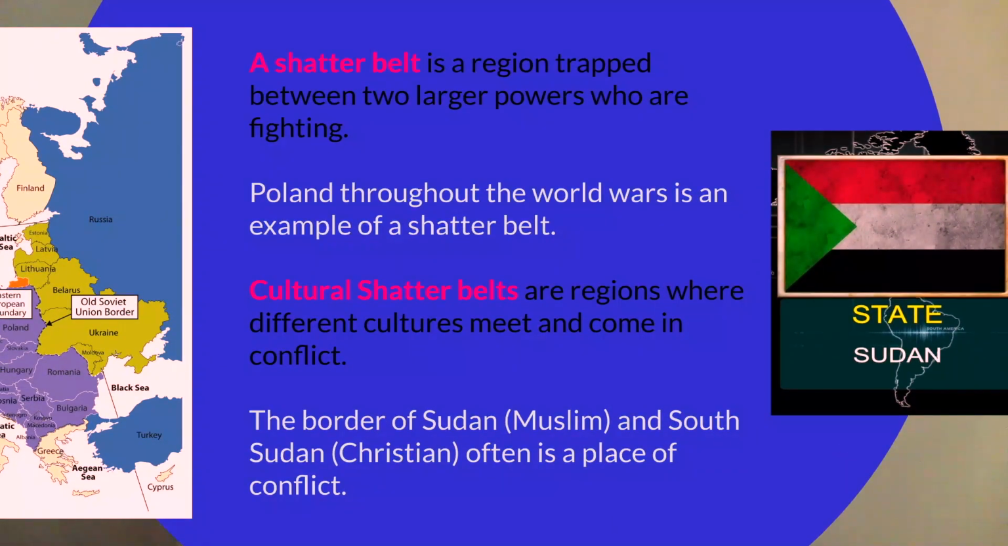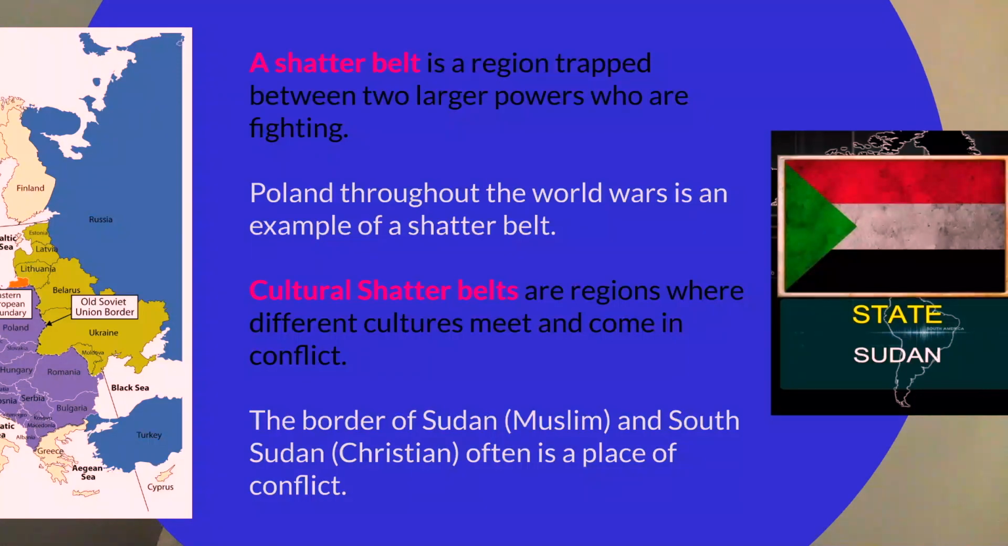A Shatter Belt is a region trapped between two larger powers who are fighting. So an example of this is Poland. Through the world wars, Poland has been stuck between the major world powers. So they were always stuck between Russia and Germany. The problem with that is as people are fighting, you're going to be stuck between that conflict. So in both wars, Poland was invaded as a way to get to the other. And they ended up splitting up Poland during the world wars because of that. So a Shatter Belt is a region trapped between two larger powers that are fighting.